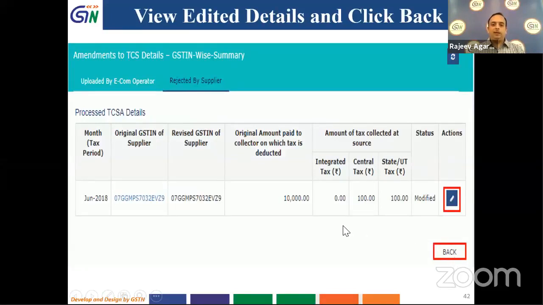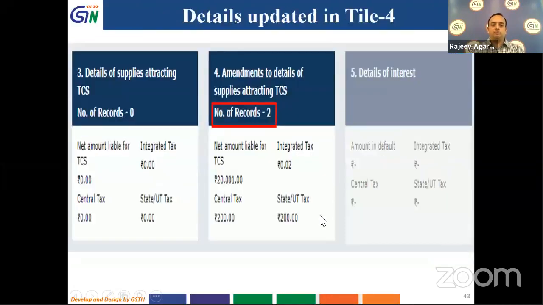If you see, I cannot add any details here, because these details are auto-populated, which are rejected by my supplier. So I cannot use any add button. Under uploaded by e-commerce operator, I can add details because these were the entries for which I was making amendments. So records will be shown as amended.